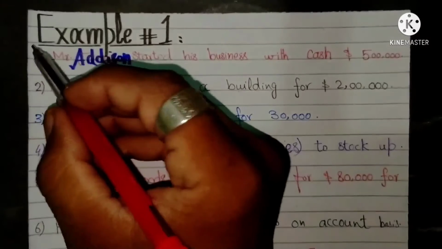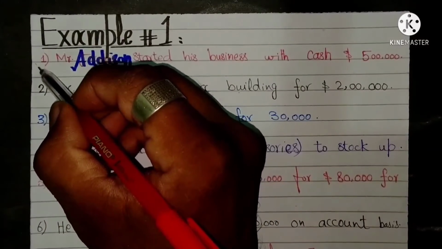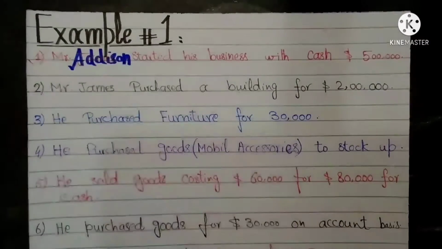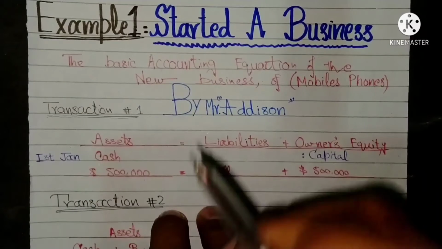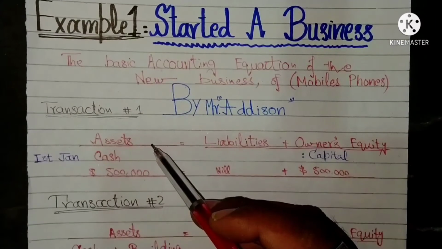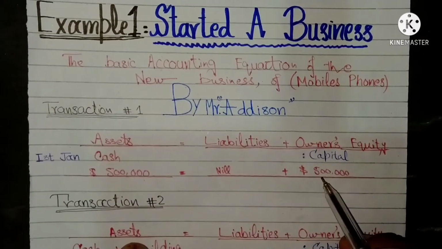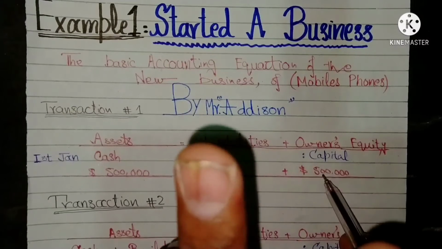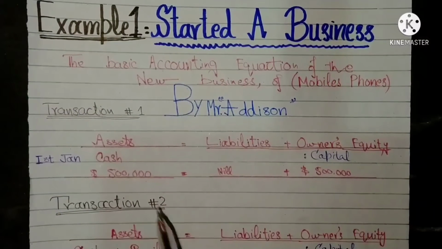The first transaction entry in the accounting equation is as if the business unit has borrowed $500,000 from its owner. This is the first transaction of a business. It brought a double change in the financial position of the business.